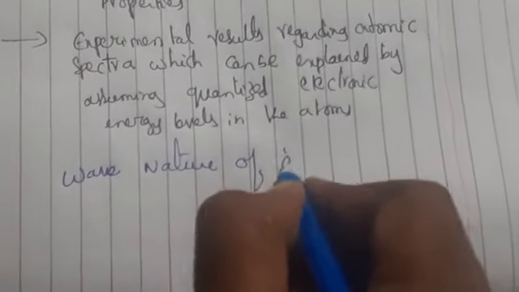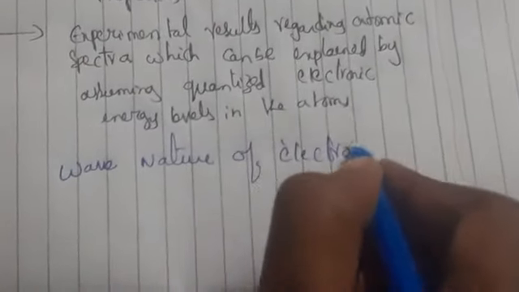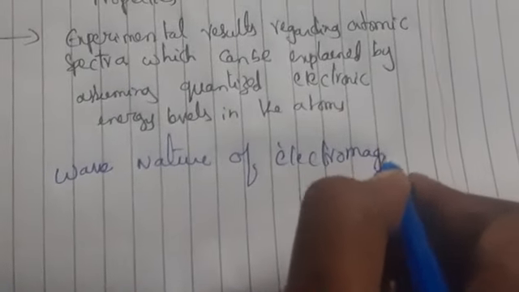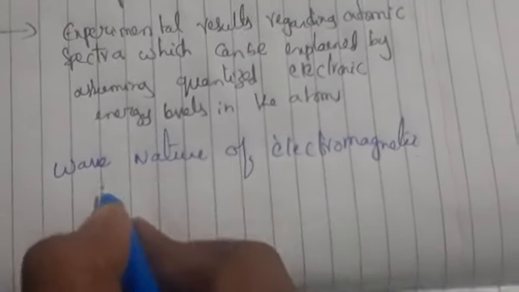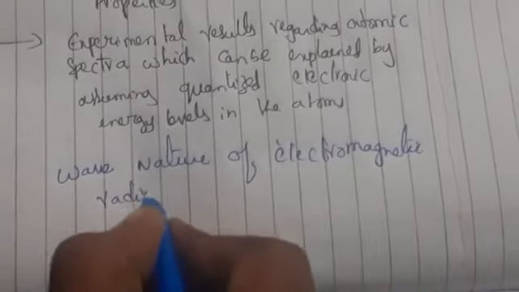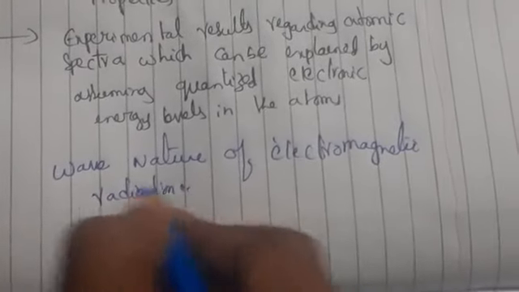Wave nature of electromagnetic radiation. Let us discuss this one.